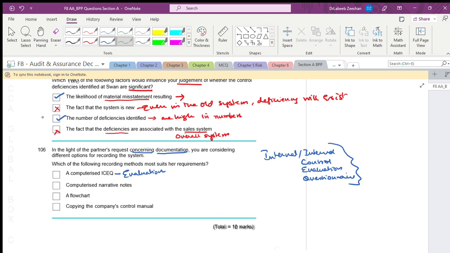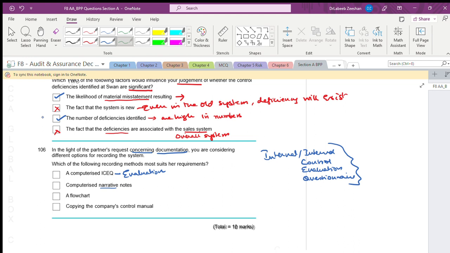Computerized narrative notes means you are writing running notes. You can understand them, but other people should also understand, and that's very important.